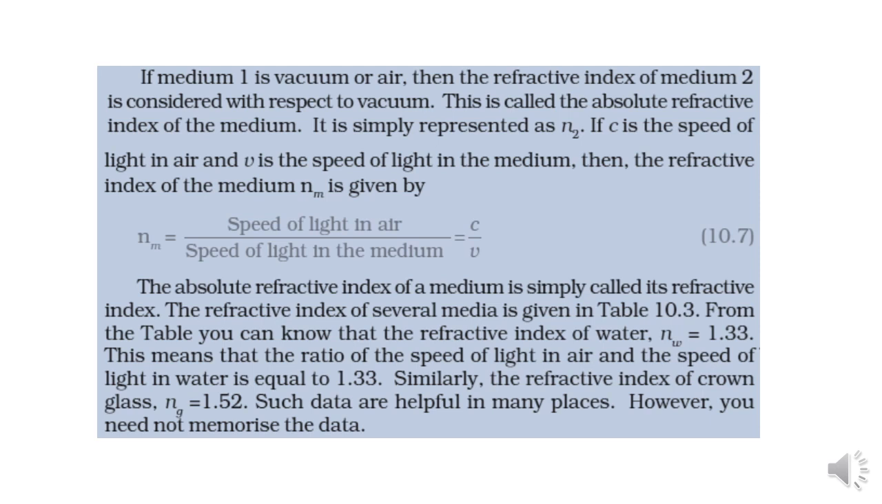So eta g, that is the absolute refractive index of glass, is equal to 1.52. Again, no need to memorize all these values. Just remember these two values: the refractive index of water is given in the textbook as 1.33 and the refractive index of crown glass is given as 1.52. And as I said earlier, refractive index tells you the extent of bending of light when it enters from one medium to another.